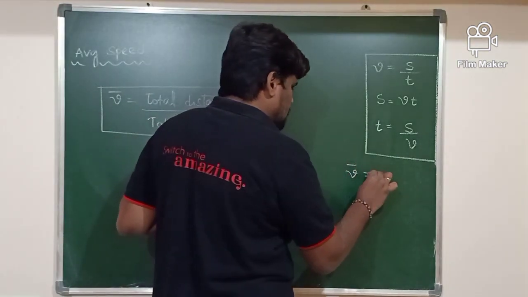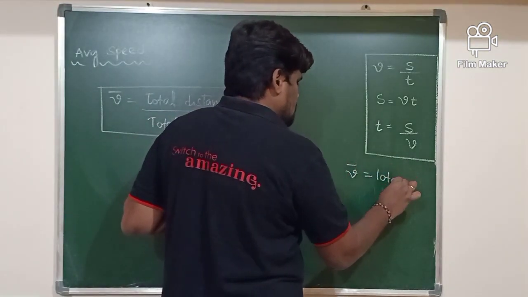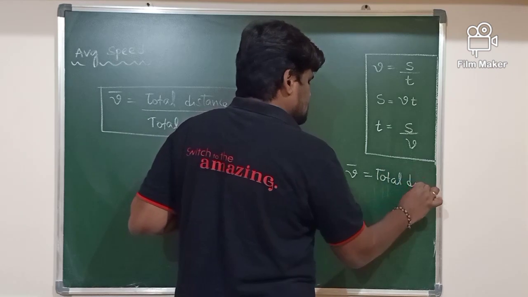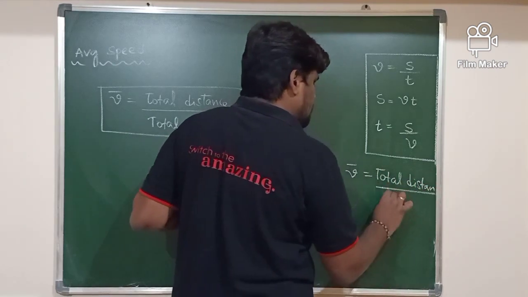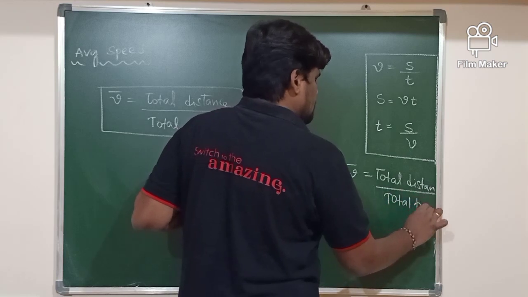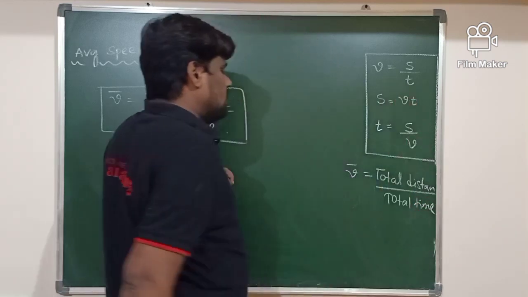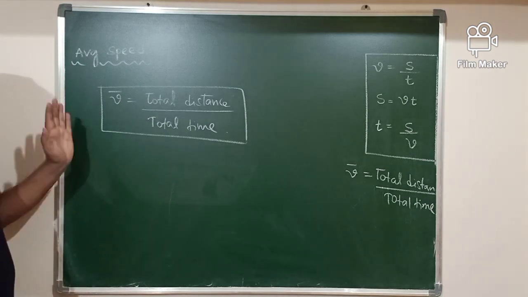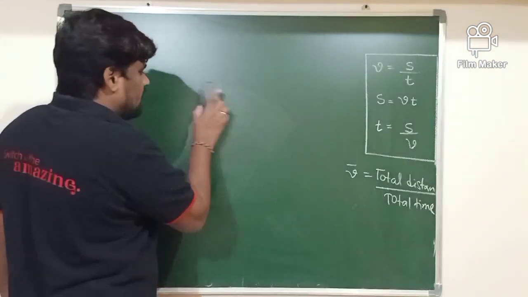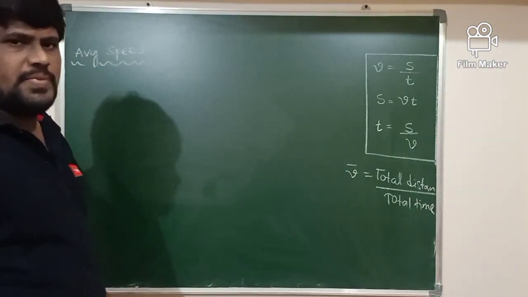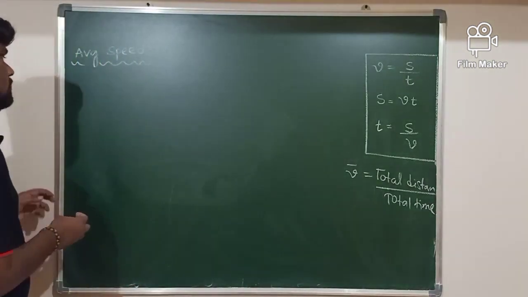Therefore, what is the basic formula for average speed? The basic formula for average speed is total distance divided by total time. The total distance divided by total time, we will call it average speed. So let me take different cases here.